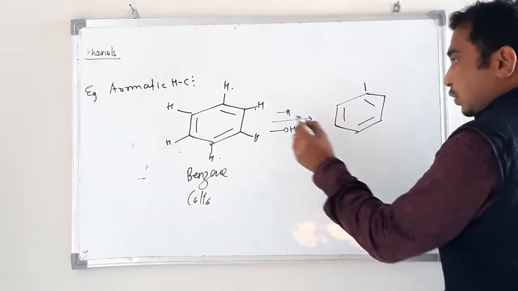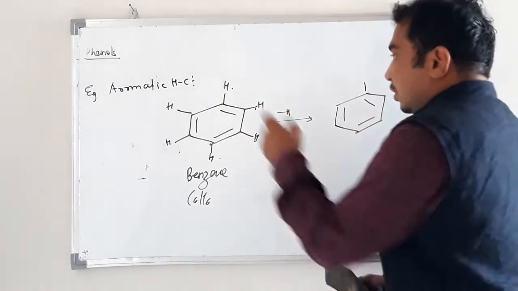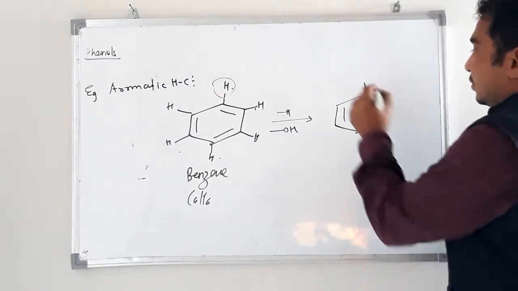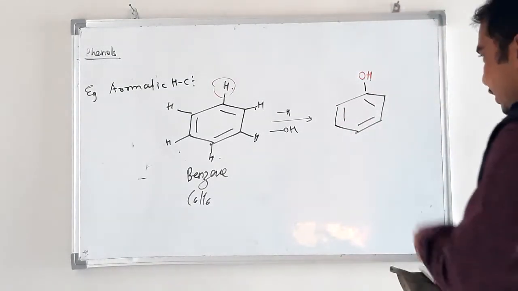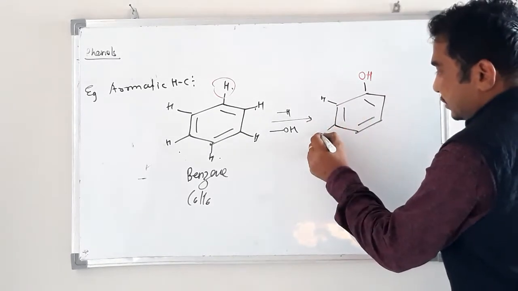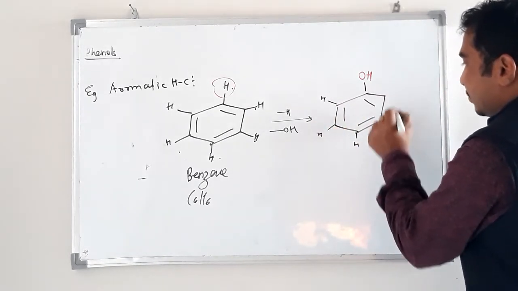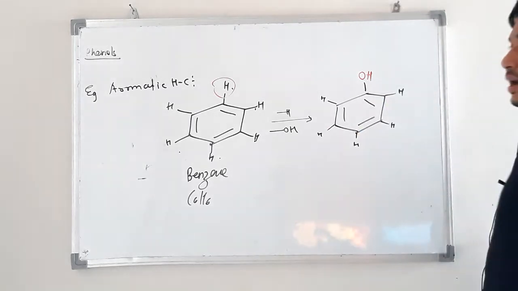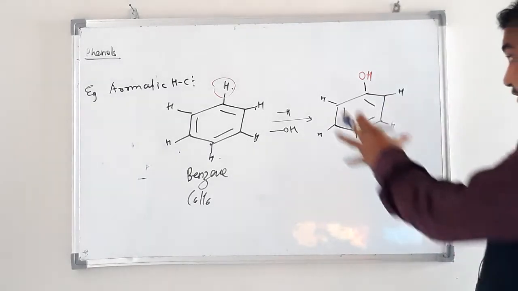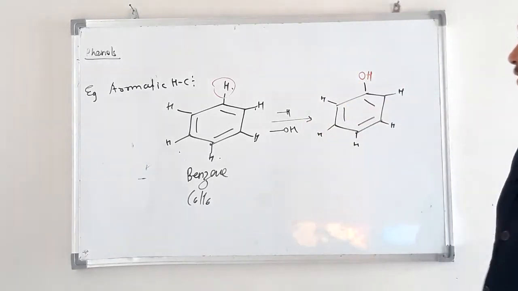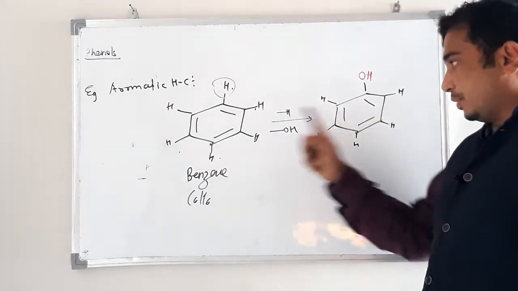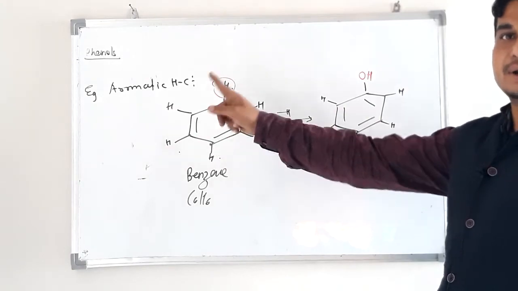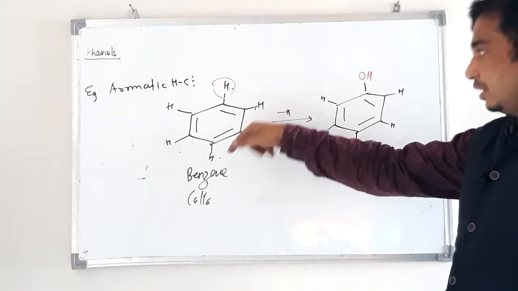Suppose I replace this top hydrogen by an OH group, this type of compound is obtained, remaining hydrogens as they are. Now this new compound obtained from benzene contains a hydroxyl group.